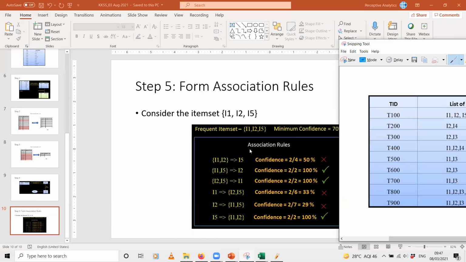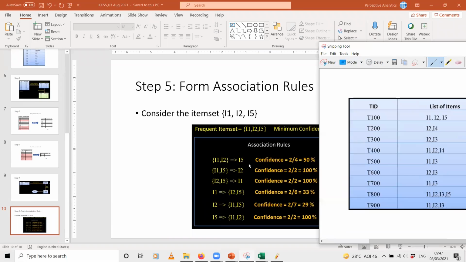So you see, the first rule, I'm saying people who have purchased I1 and I2 have also purchased I5, right? So how many transactions have the item I5? See, it is there in T100 and T800. Right? Only these two transactions have the item I5. So that is what comes in the numerator here, 2.